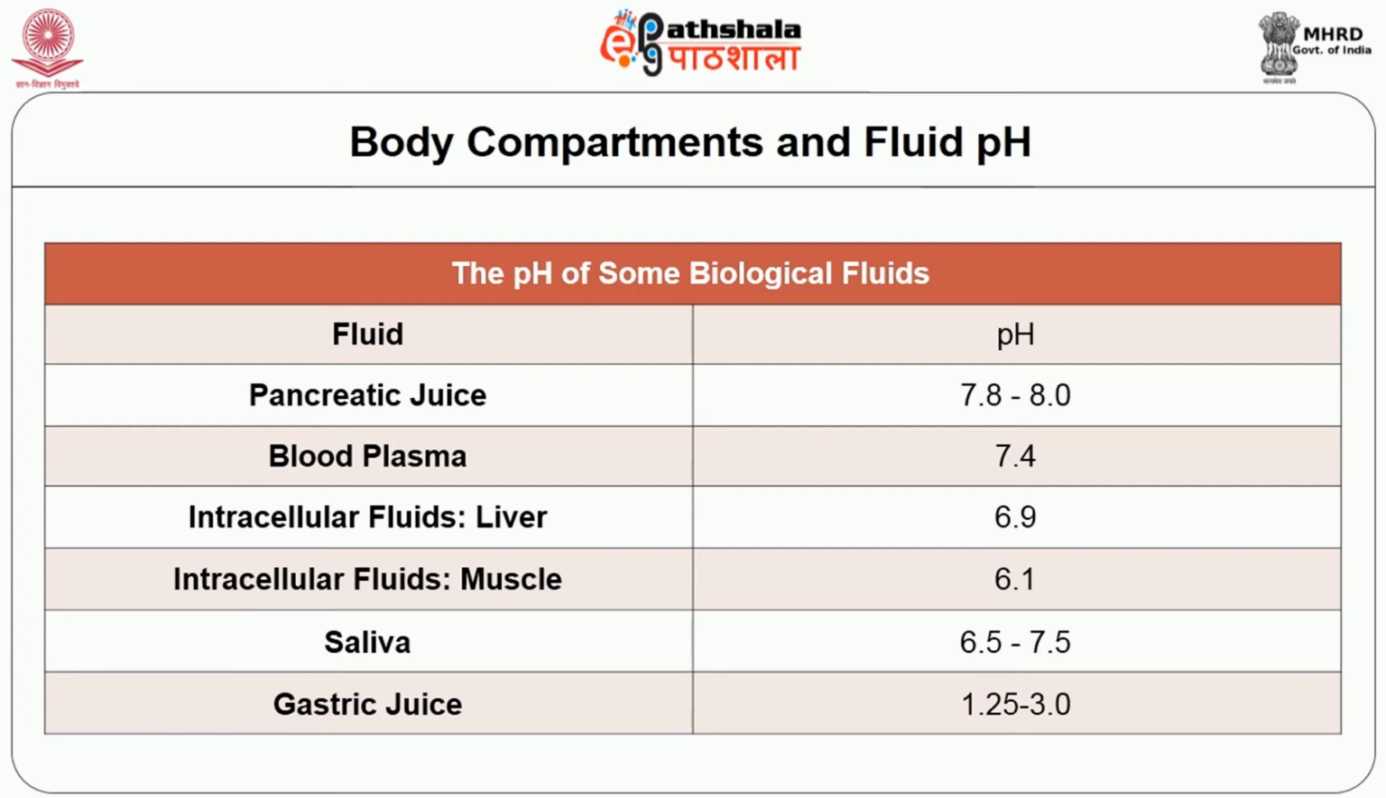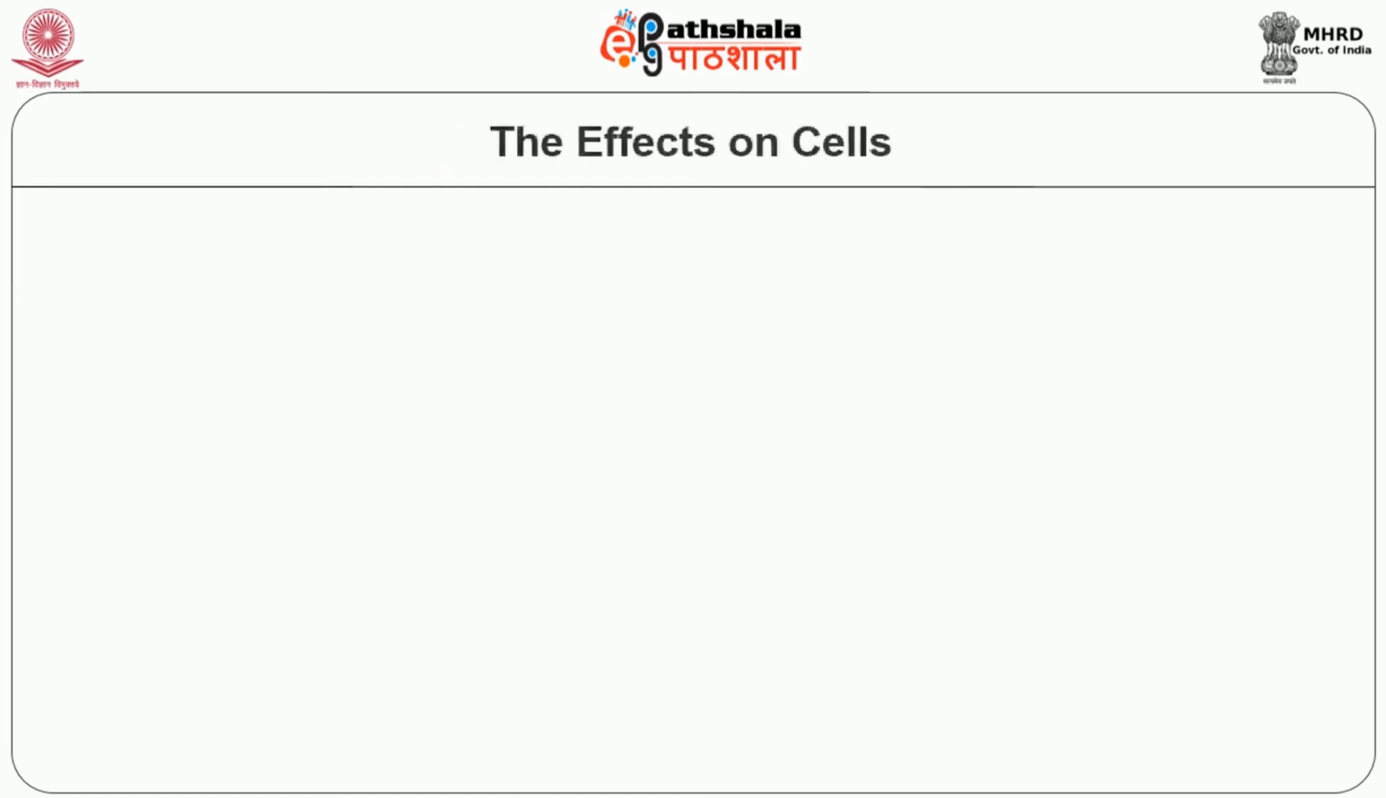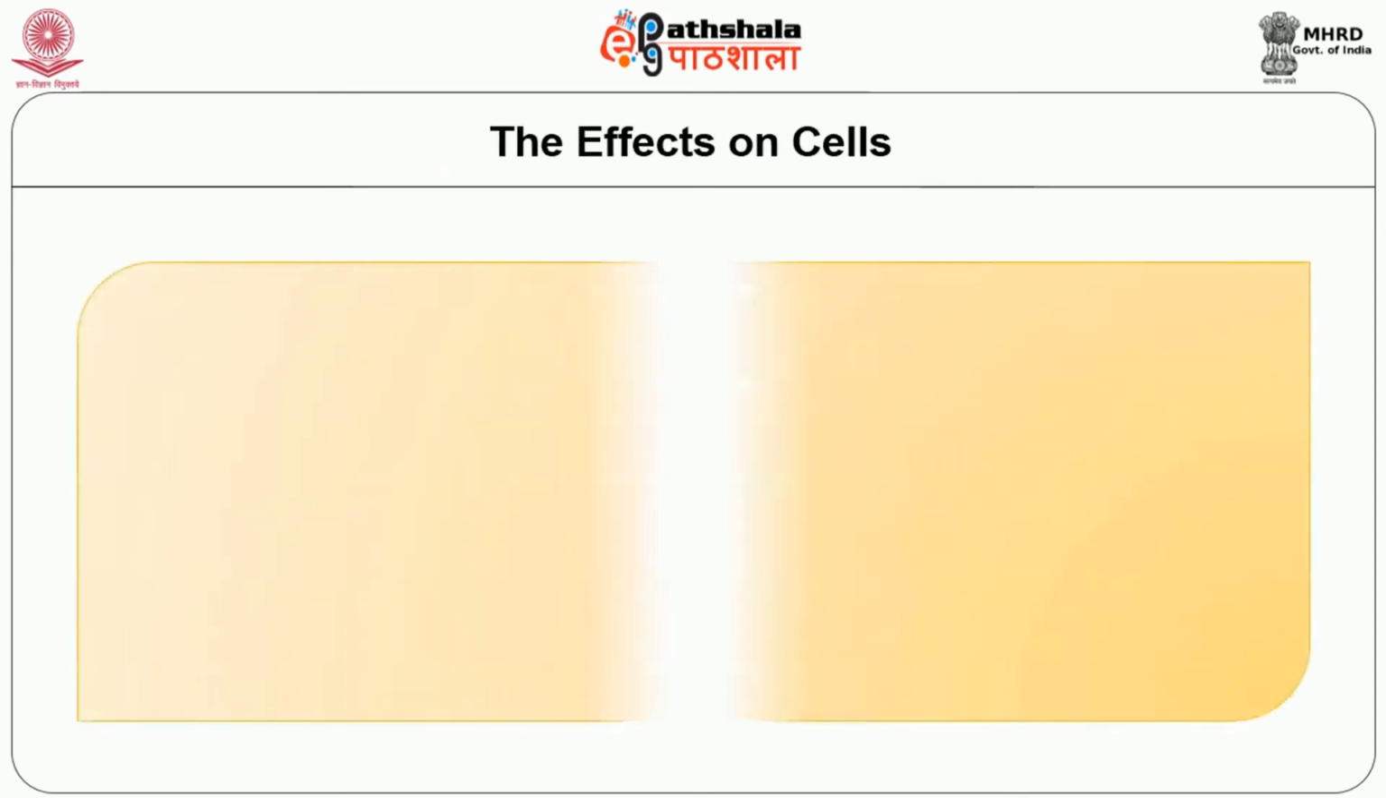Blood plasma has a pH of 7.4. The intracellular fluid, that is the liver cell, has a pH of 6.9. The intracellular fluid of muscle has a pH of 6.1. Saliva has a pH range of 6.5 to 7.5. Gastric juice has a pH range of 1.25 to 3. The effects on cells because of changes in the pH of body fluid.